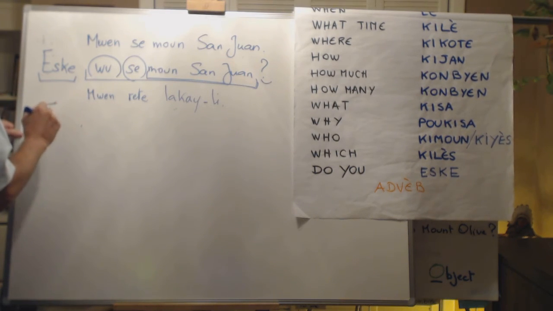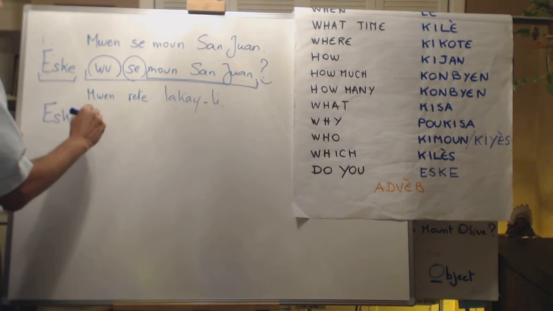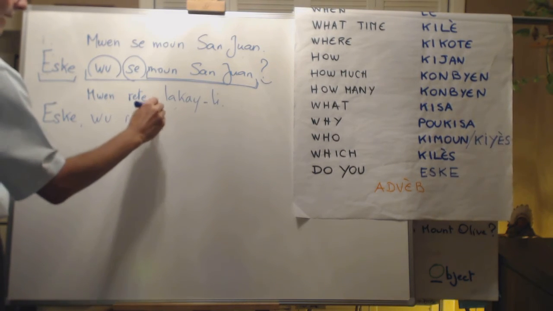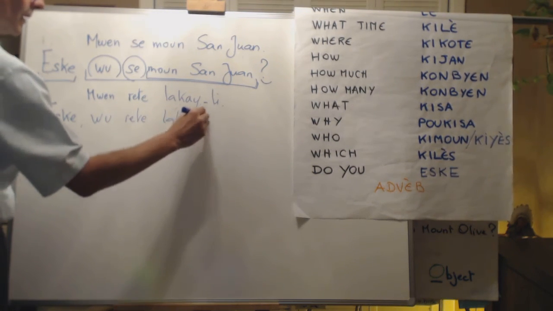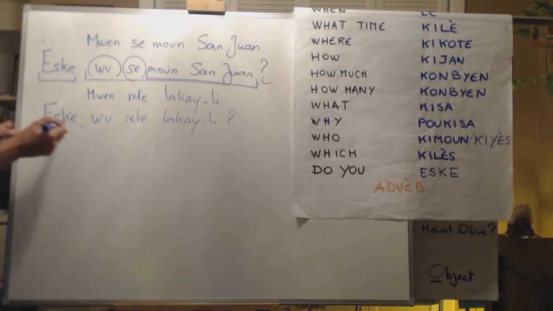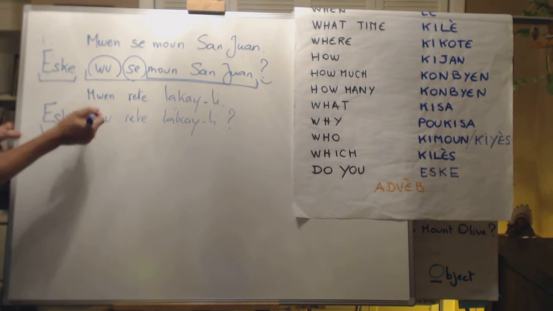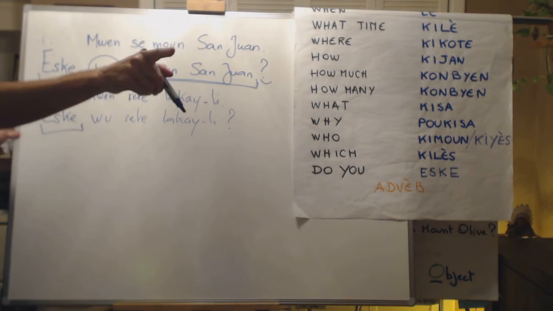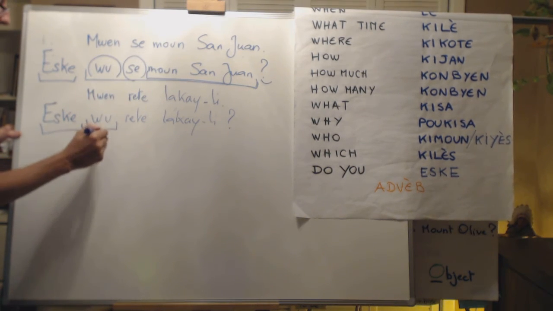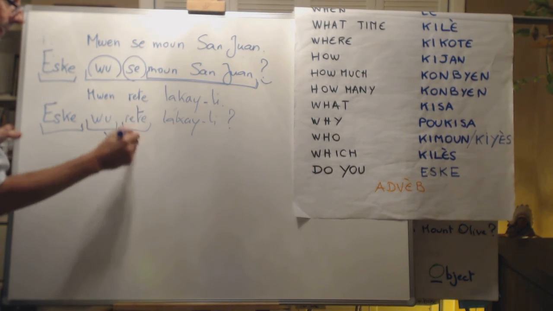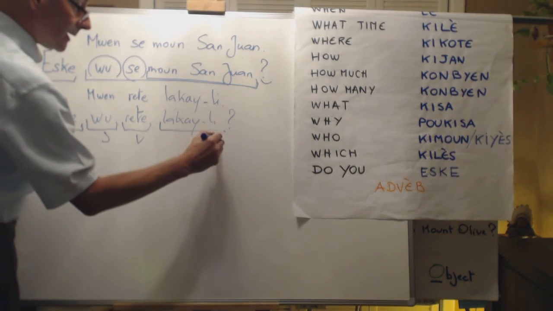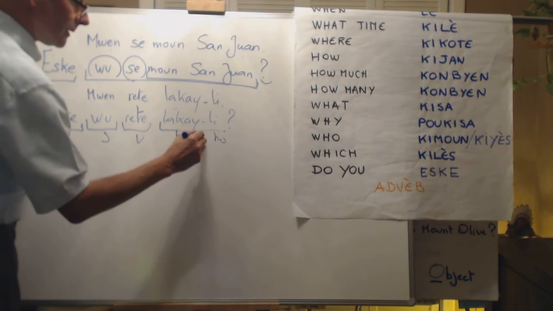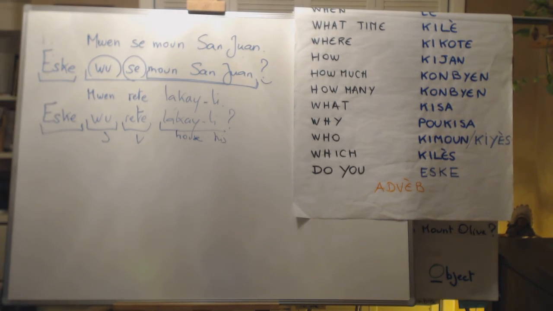So, the question is, est-ce que où rete la caille? Do you see the point? You put eske before. Of course, now you are not asking yourself, so that would be you. Do you stay at his house? Est-ce que où, subject, verb, rete, la caille, his house? Est-ce que où c'est moun Saint-Jean?